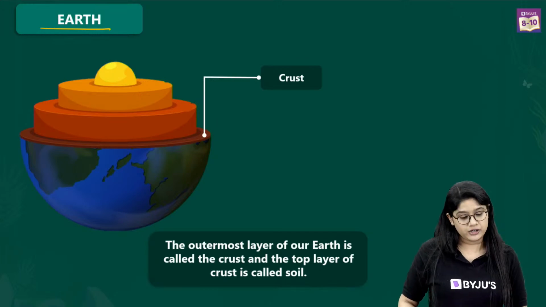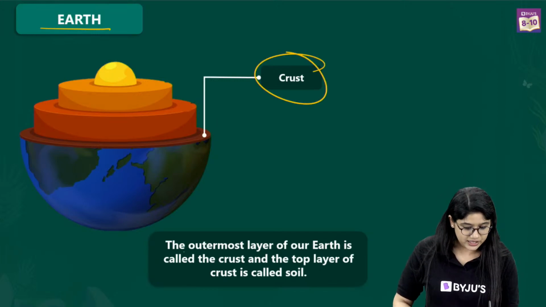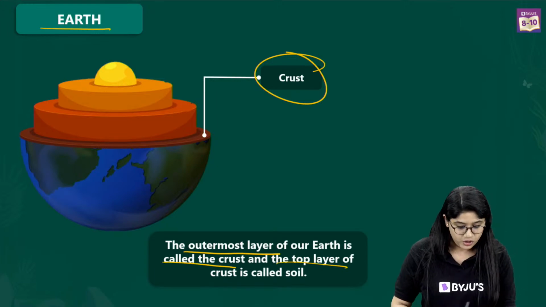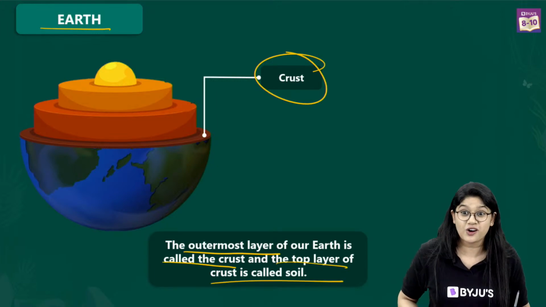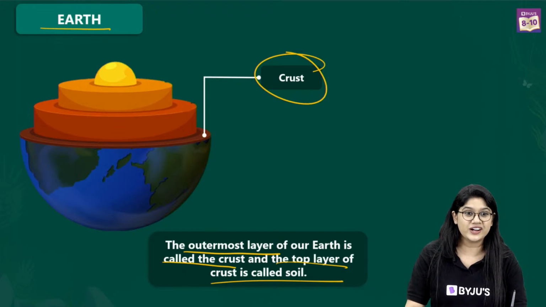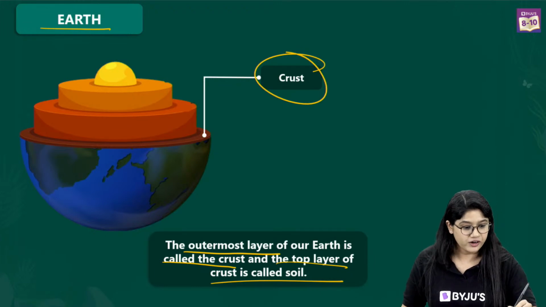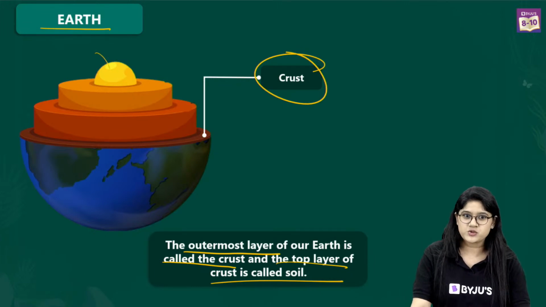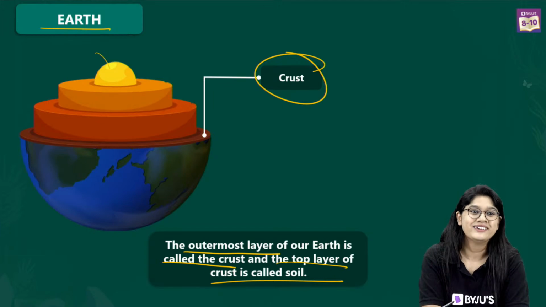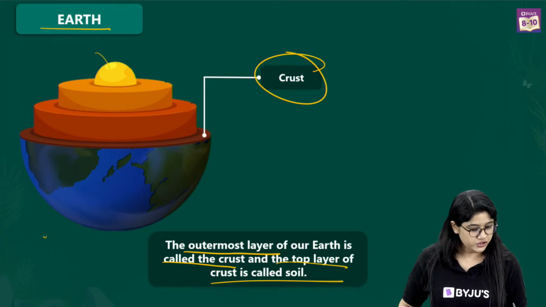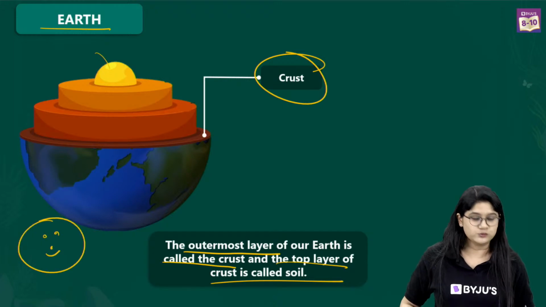About our beautiful earth. The outermost layer of our earth is called the crust, and the top layer of the crust is called the soil. Interesting, right, everyone? So now we know what is crust and what is soil. Over here we have the core. I can see Kanishk has mentioned the crust, mantle, and the core. Very good. You guys are learning your geography also.